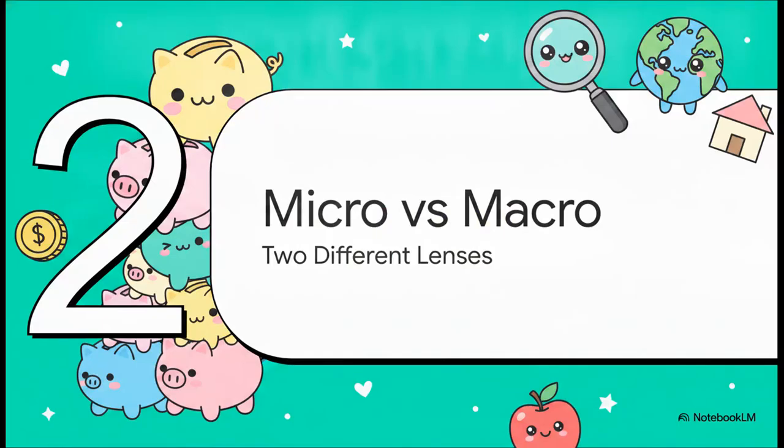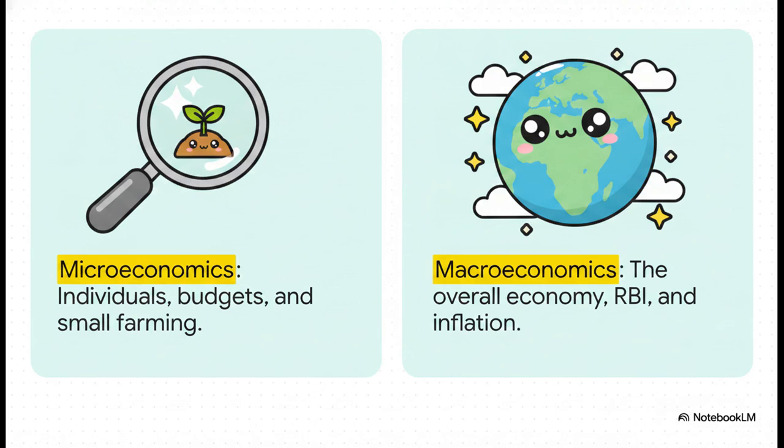Section 2. Micro versus macroeconomics. Let's check out the two different lenses economists use to analyze these choices. Think of microeconomics as your magnifying glass. It focuses on individual actors. It's studying a single farmer's crop choice, a local small business setting its prices, or that household budget we just talked about. Macroeconomics, on the other hand, is like a wide-angle lens. It looks at the massive aggregate picture, the overall economy. This is where you analyze things like national unemployment rates, the Reserve Bank of India's policies, widespread inflation, and total government spending. Basically, micro is the trees, macro is the entire forest.